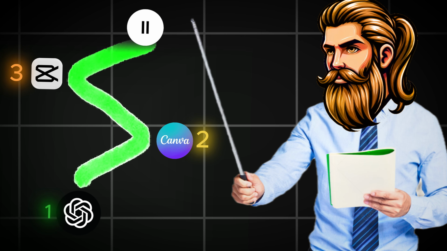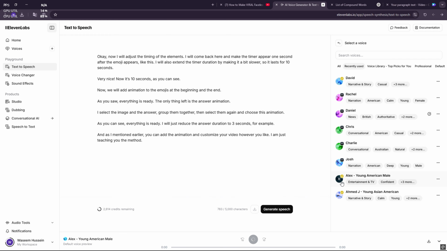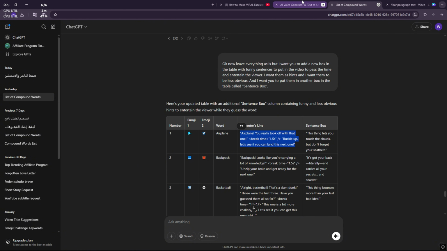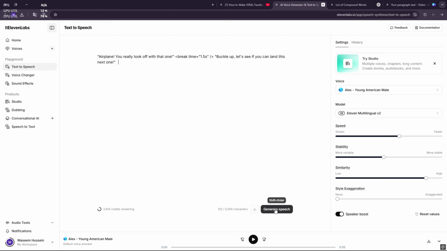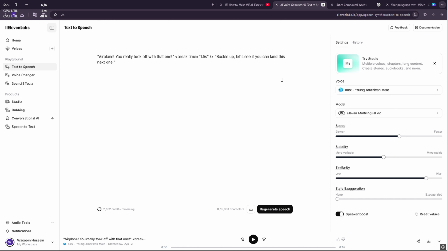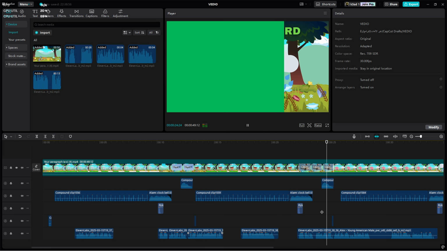After finishing that, I go to ElevenLabs to create the speaker's voice with using AI. You will choose the voice that you like so that you and your channel stand out with it. After that, you go to ChatGPT and copy the commentary on the question and paste it here. Click on Create, then download the sound and place it in CapCut at the location of the question. Then you copy the separating text between the two questions and do the same process until you finish the entire video, okay?